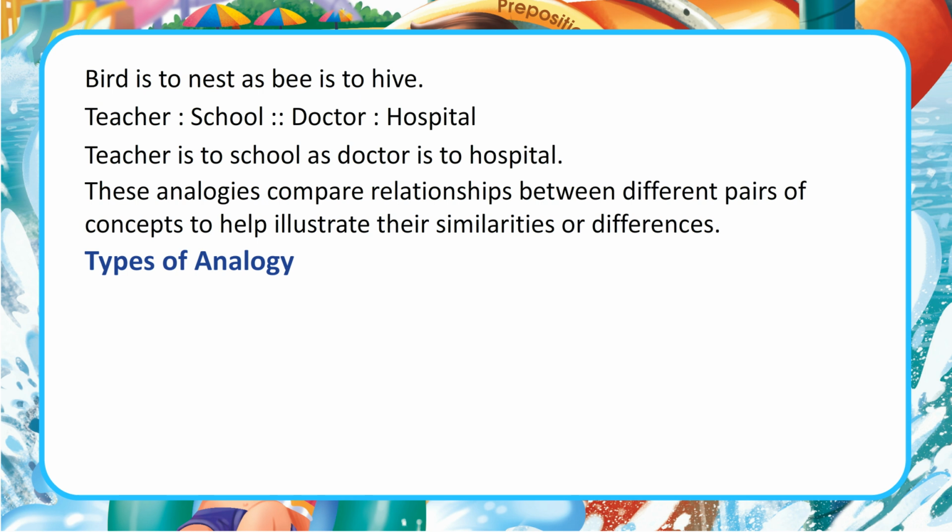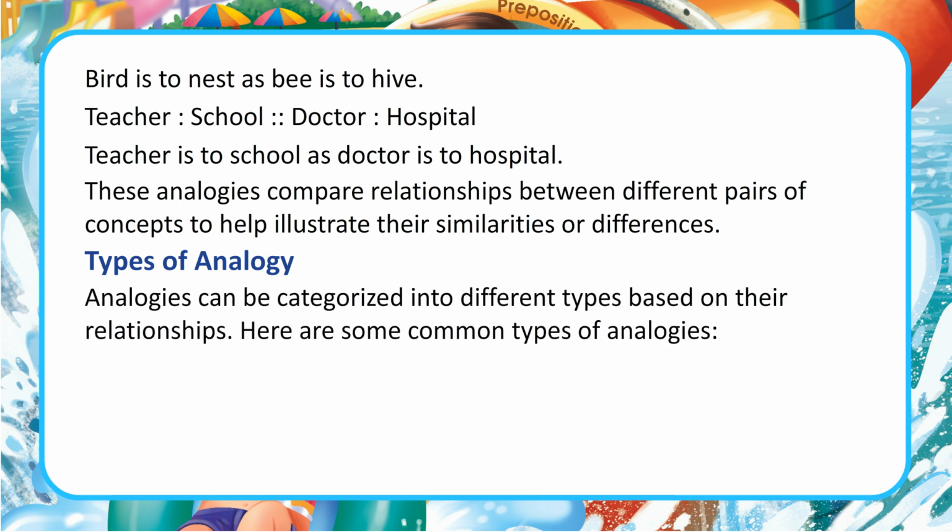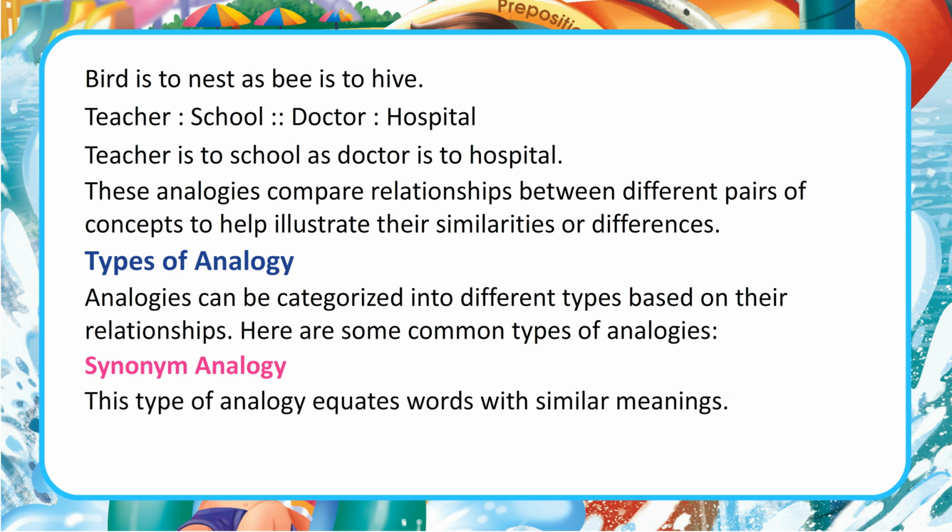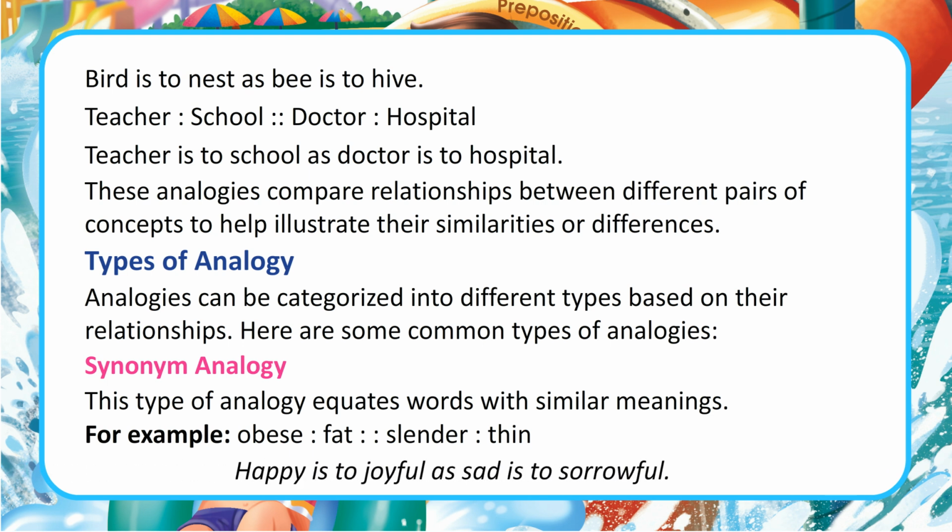Types of analogy. Analogies can be categorized into different types based on their relationships. Here are some common types of analogies. Synonym analogy. This type of analogy equates words with similar meanings. For example, obese, fat, slender, thin. Happy is to joyful as sad is to sorrowful.